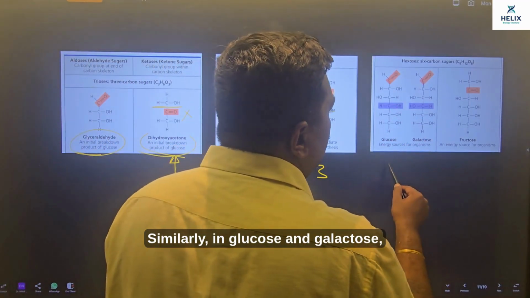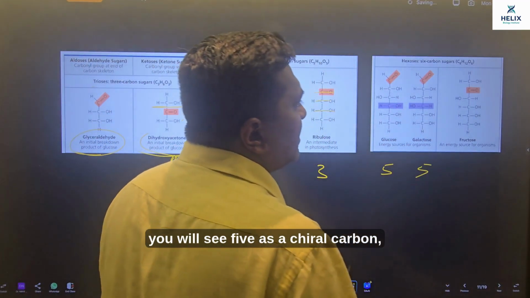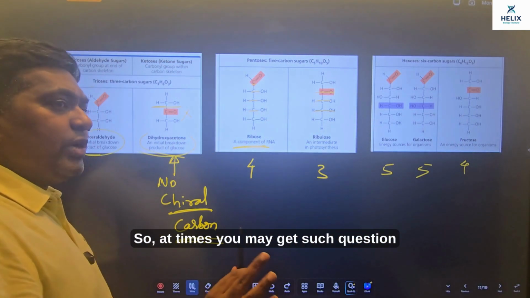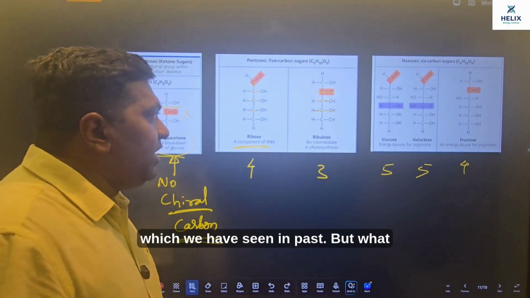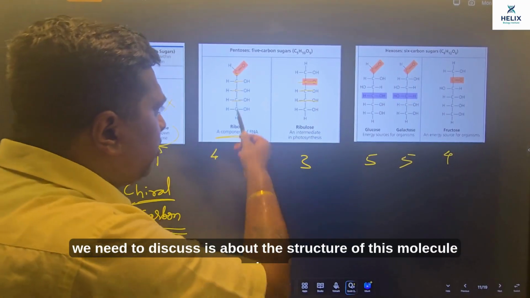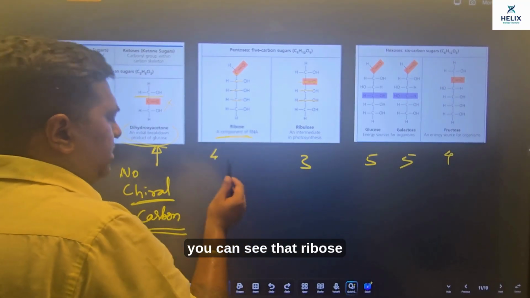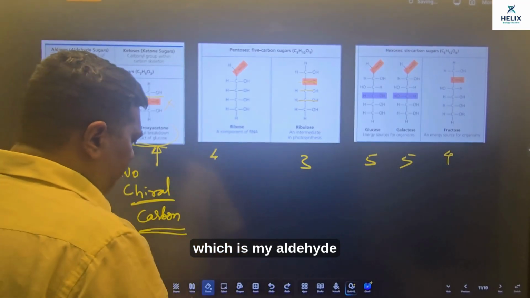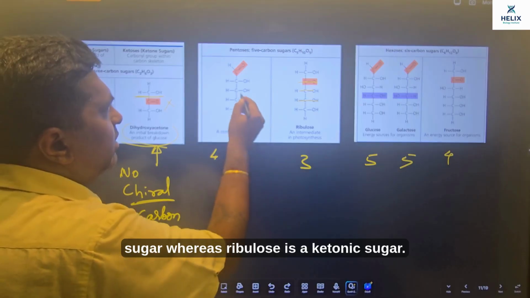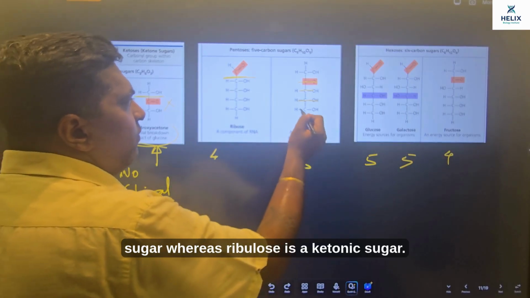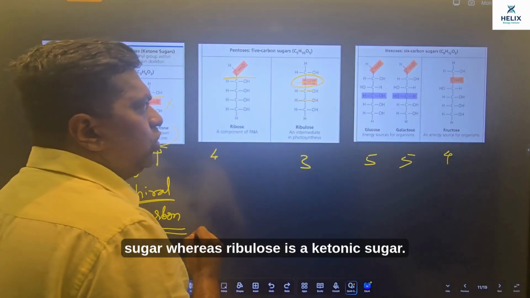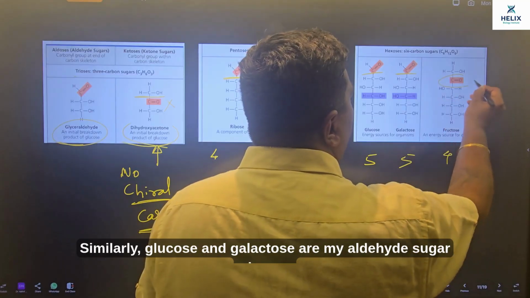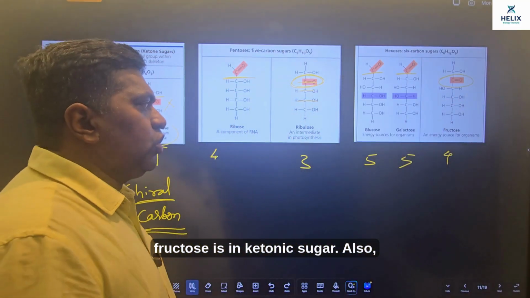Similarly, in glucose and galactose you will see 5 as a chiral carbon, whereas fructose will again have 4 as a chiral carbon. So at times you may get such questions, which we have seen in the past. But what we need to discuss is the structure of this molecule, where you can see that ribose is an aldehyde sugar, whereas ribulose is a ketonic sugar. Similarly, glucose and galactose are aldehyde sugars, whereas fructose is a ketonic sugar.